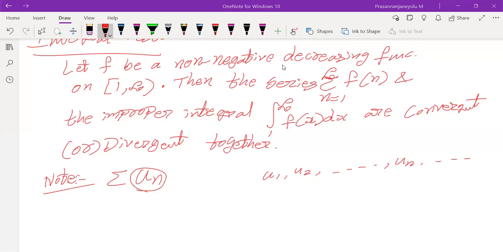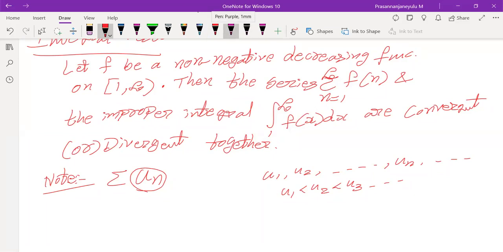That means u1 must be less than u2, u2 must be less than u3, and so on. It will continue. So the first point is we have to concentrate on whether it is an infinite series of non-negative terms or not. Non-negative means it may be zero also. Few terms may be zero, so no need to worry about that zero.